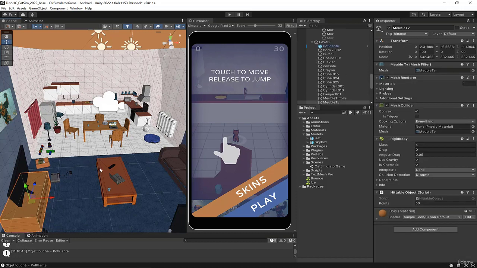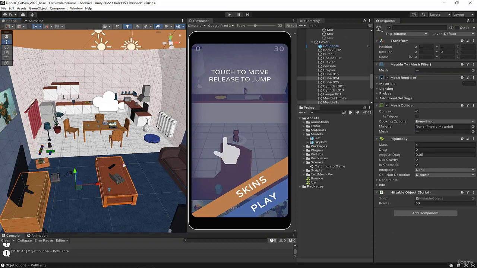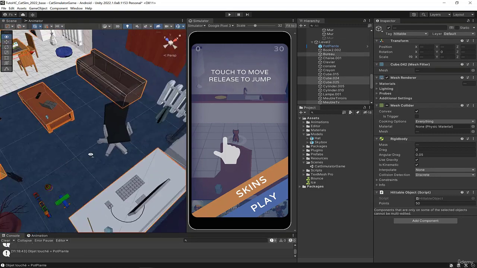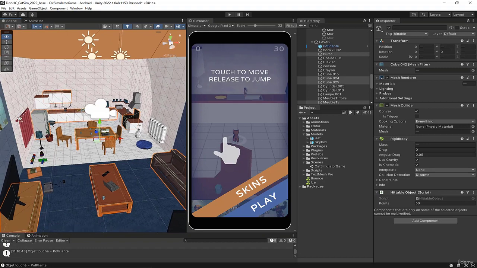If you remember, we created a hittable object script that has a number of points an object gives. I'll just select the big objects here, doing this quickly. I just need to have some different objects.